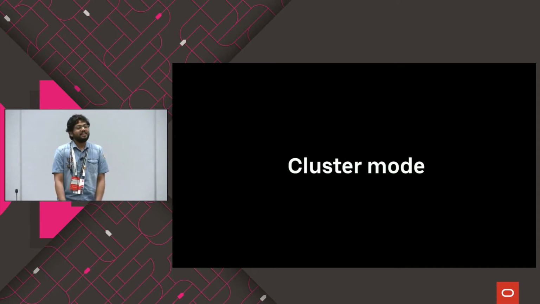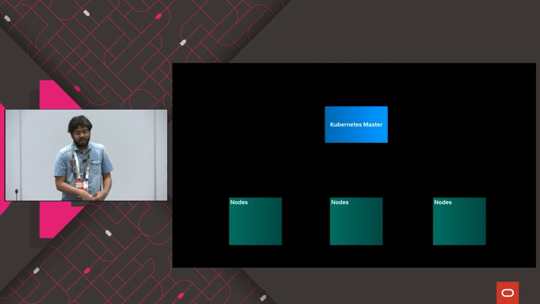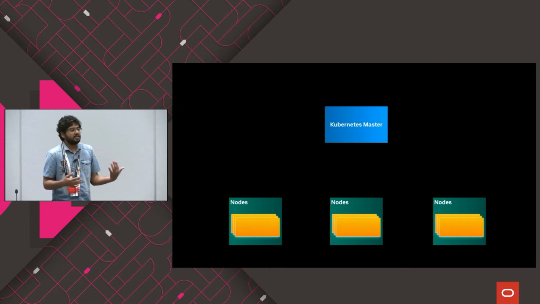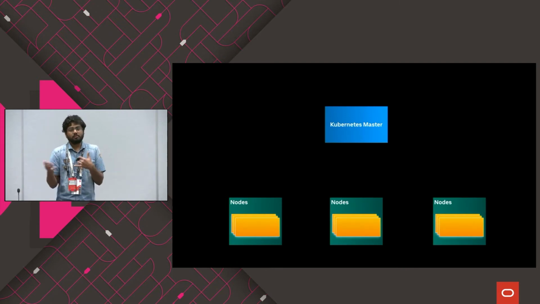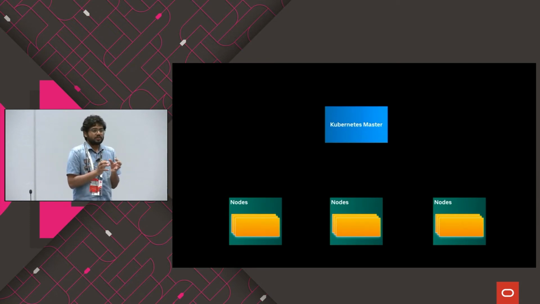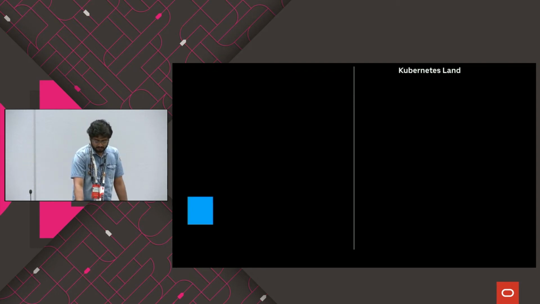OK, so basically, Kubernetes runs in cluster mode, and you have a highly available cluster. When we talk about a cluster, you have a master node, that's the Kubernetes master node, and you have different worker nodes. Worker nodes are cluster-based, and inside them there are kubelets. We'll see what a kubelet is all about. We have a list of small entities running inside those worker nodes. Anything that comes on that line is Kubernetes.